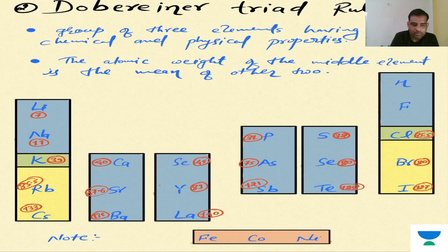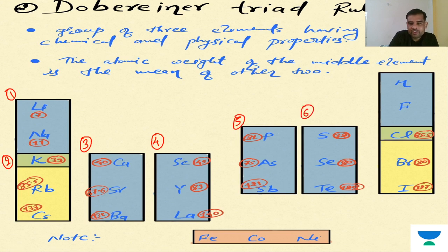In each group, the mean of the masses of the first and third elements is equal to that of the middle element. Here you can see, suppose this is one triad: the first triad is lithium, sodium, potassium. Another triad is potassium, rubidium and cesium, that is two. Third is calcium, strontium and barium. Fourth is scandium, yttrium and lanthanum, and the fifth is phosphorus, arsenic and antimony.